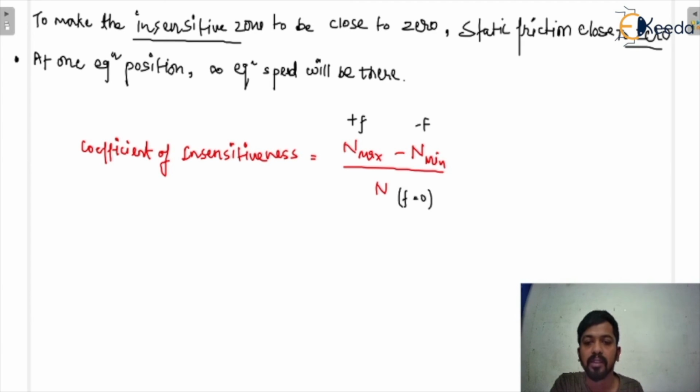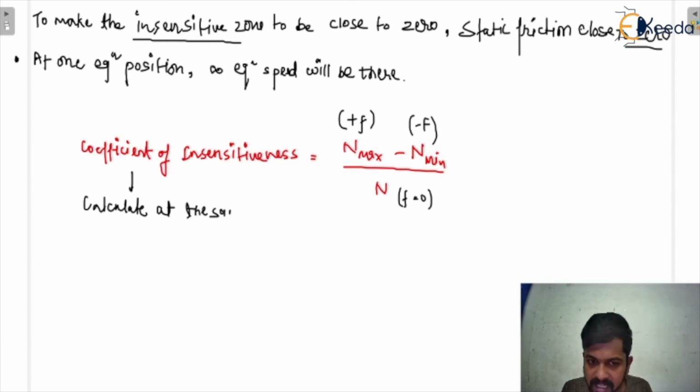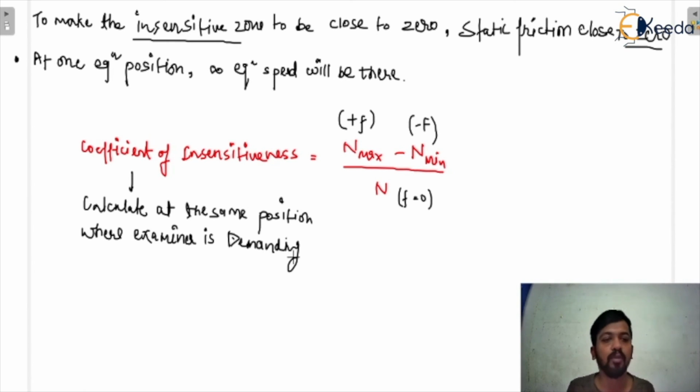This is the condition on which you have to calculate N max, N min and N. This is calculated at the same position where the examiner is demanding.